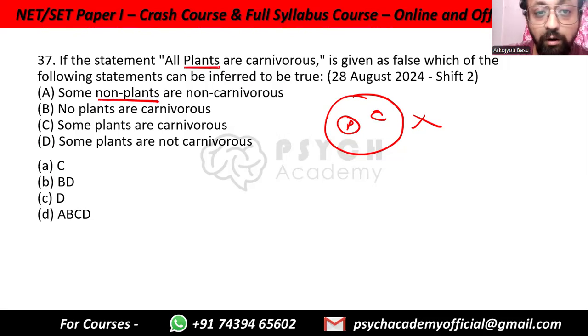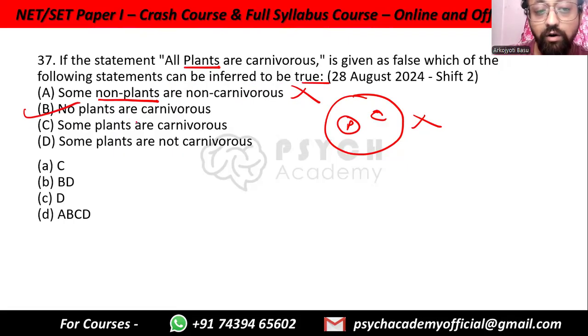while the statement is about plants. They do not match, do not compare. So no, no plants are carnivorous. It is possible that it is true. It can easily be that no plants are carnivorous, which is why "all plants are carnivorous" is false. So it can be true.